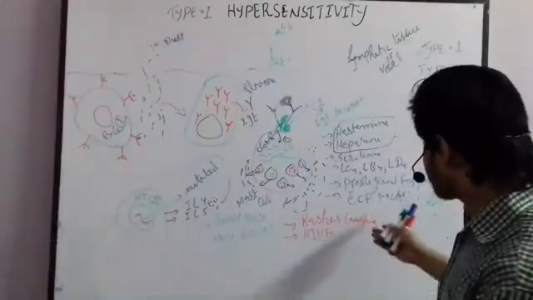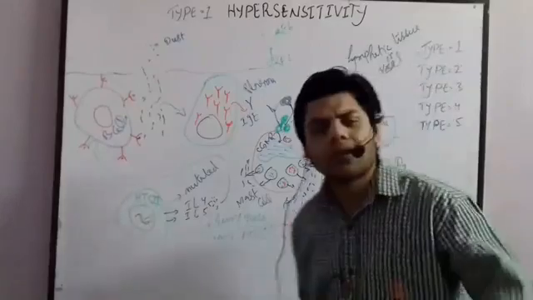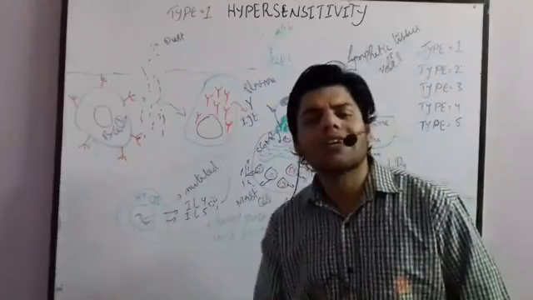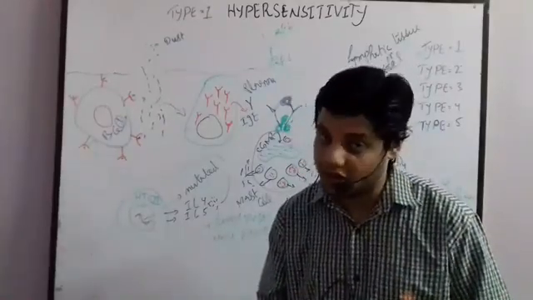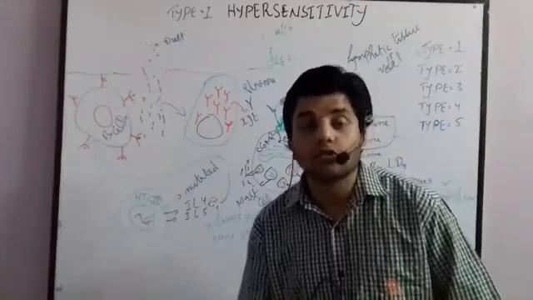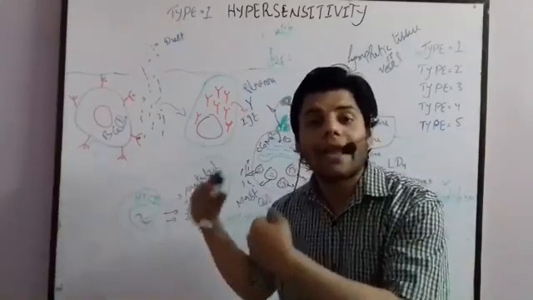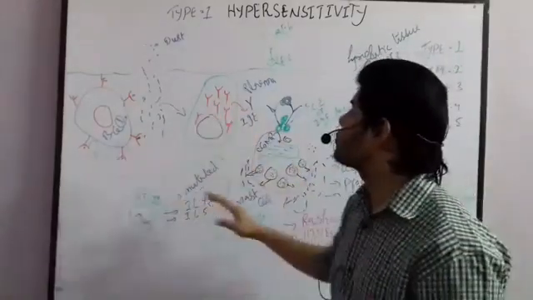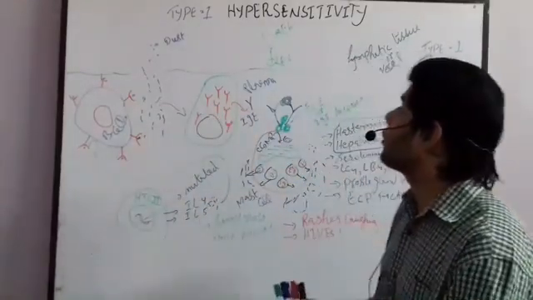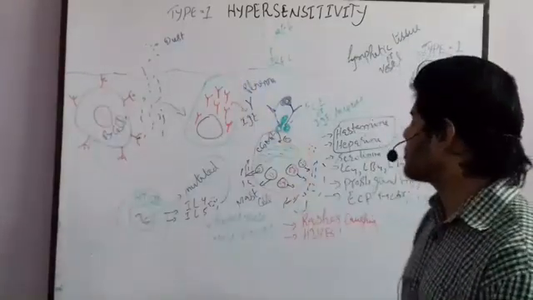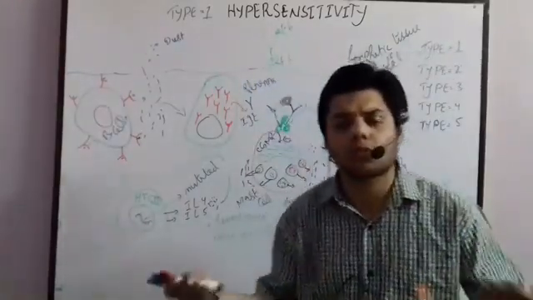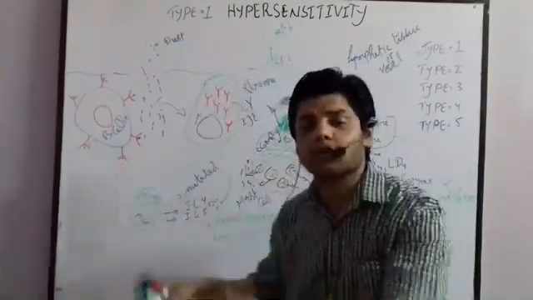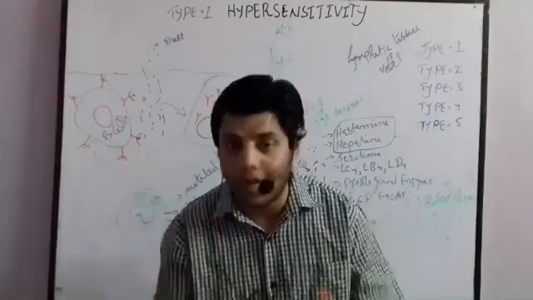But these rashes, coughing, hives, sneezing, hay fever, runny nose, these are the systemic anaphylactic reactions. So these are all anaphylactic reactions. So all these processes happen inside our body, and all these processes we call type 1 hypersensitivity. Normally, this process will not activate, normally this process will not happen